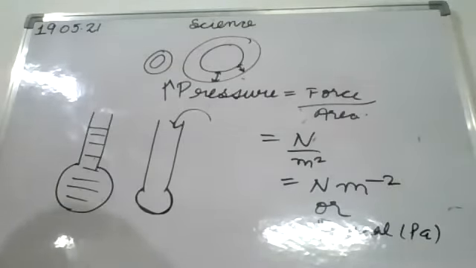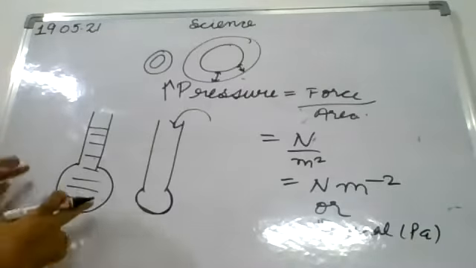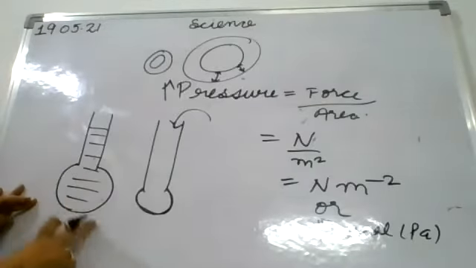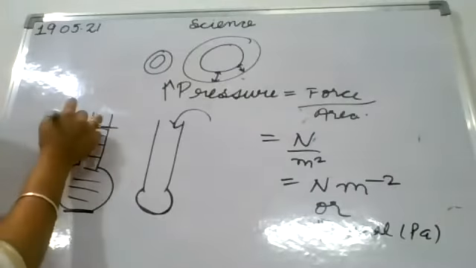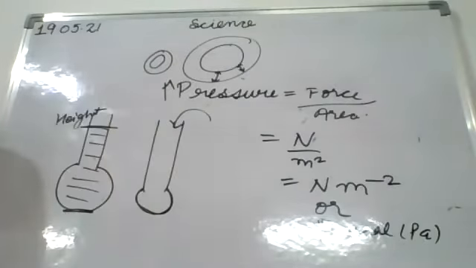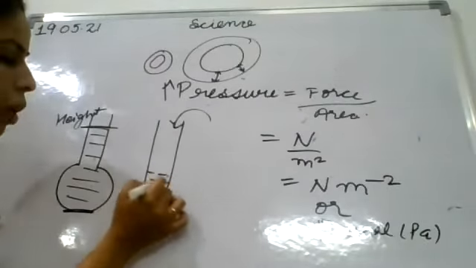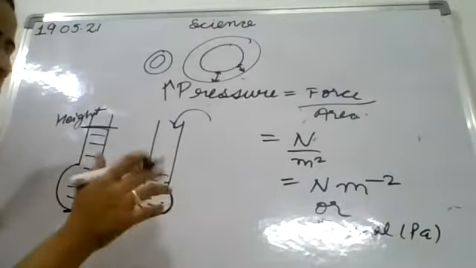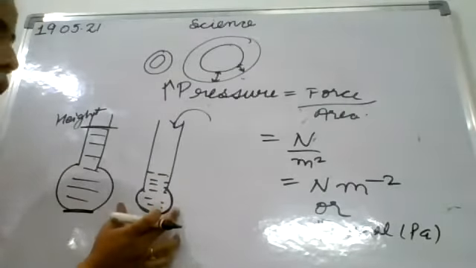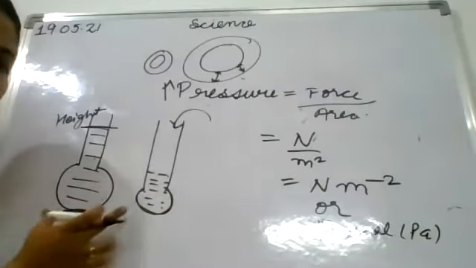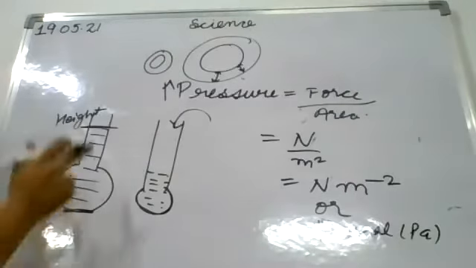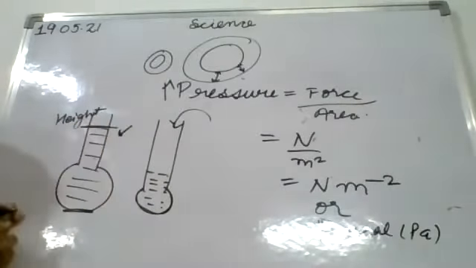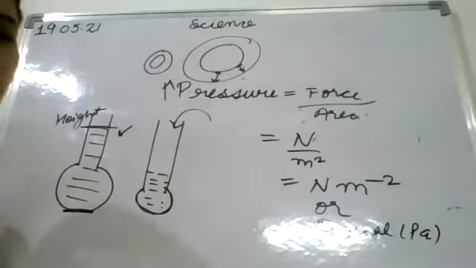Clear? And the pressure exerted by the water at the bottom will depend upon the height of the water, that is, how much water you have added. If you have added a small amount of water, there will be a small bulge. If you have added more water, it depends upon the height, in what amount of water you have added. Clear?